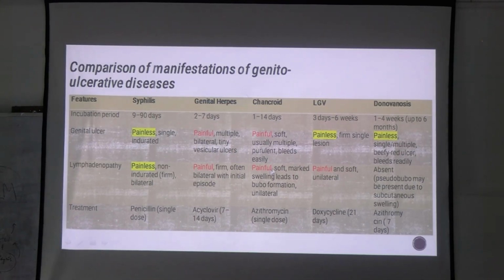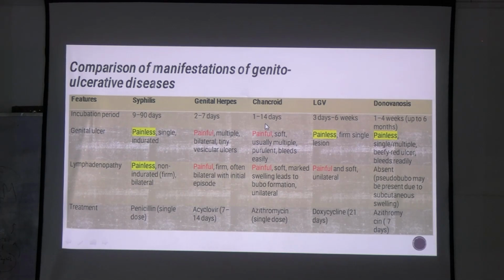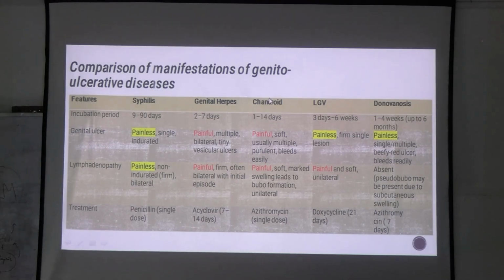Okay, chancroid. Again, how to remember? Here you know that Treponema pallidum is causing syphilis. Here you know that herpes simplex 1 and 2, most commonly 2, below the waist lesions, causing genital herpes. How will you remember here? Chancroid is caused by Haemophilus ducreyi bacterium. Okay. So here H is there, like chancroid. Just remember H for Haemophilus. Haemophilus ducreyi. Okay.